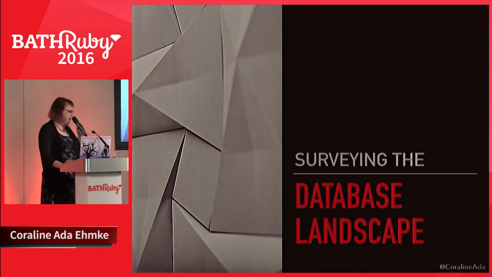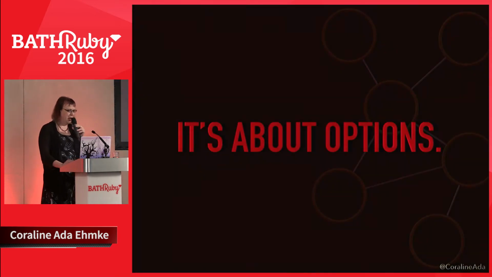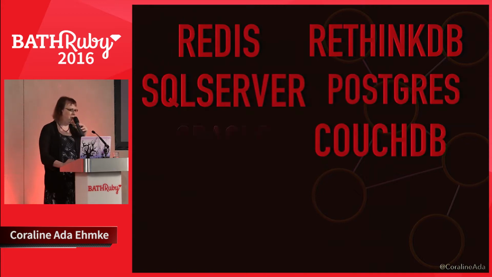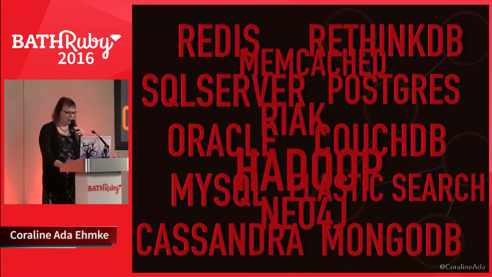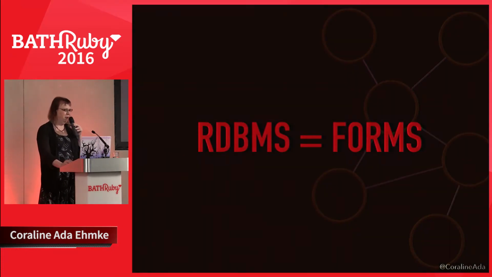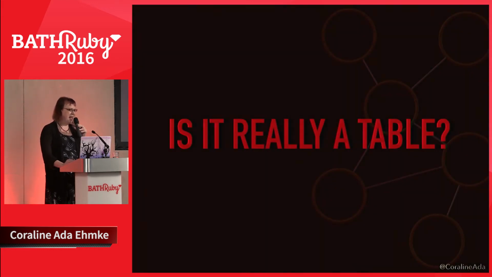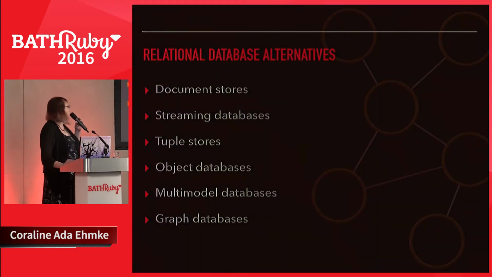So we're going to talk about databases today. We have a lot of options when it comes to selecting a database, but in the Rails world especially, we always seem to reach for Postgres, and Redis if we're feeling really experimental. So why is that? Traditional relational databases were designed to model paper forms and tabular data. You can easily imagine a table in a relational database being populated by a form in a GUI. But who says that tables are the best metaphors for how we store our data? We have a lot of different kinds of databases at our disposal, and the one I want to talk about today is graph databases.